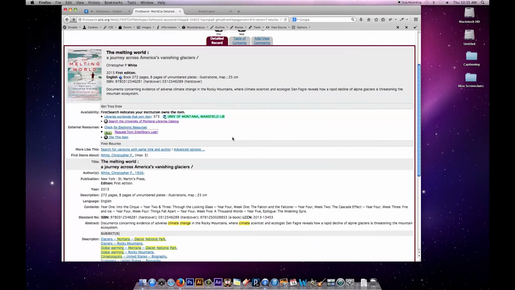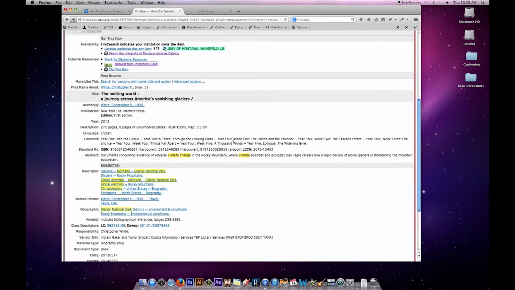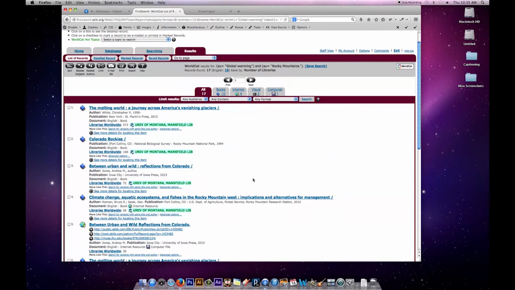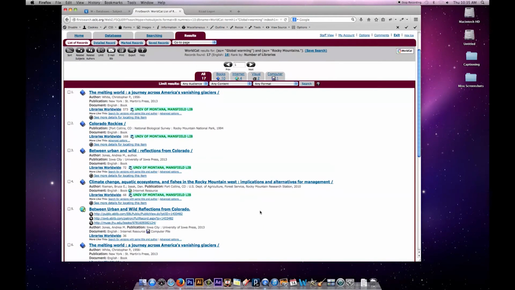One other thing to notice is when I'm looking at the book record, so I came into this result, I see these descriptors or subject headings. Sometimes these are going to give me some good terms to use for searching for my topic. So for example, global warming Rocky Mountains. If I click on that subject heading, this may be the most relevant search. This may be the most precise.